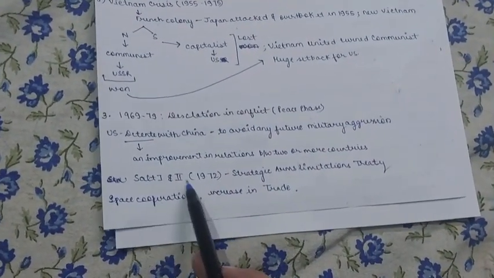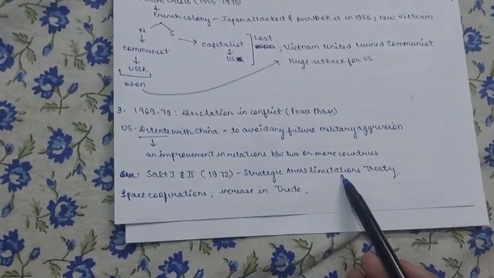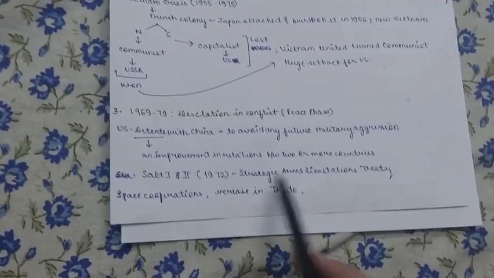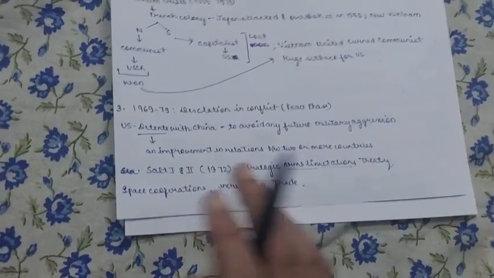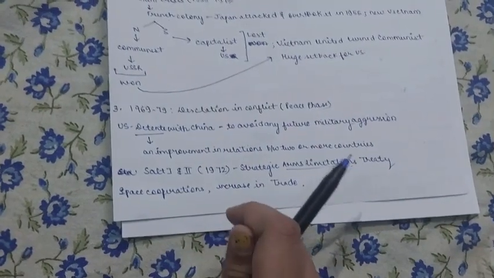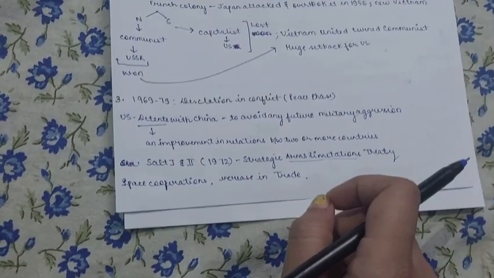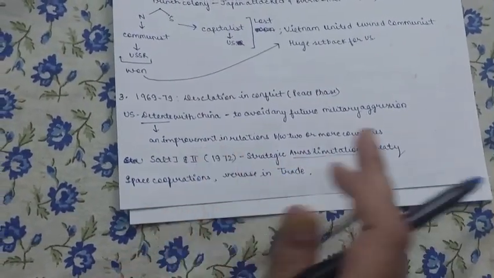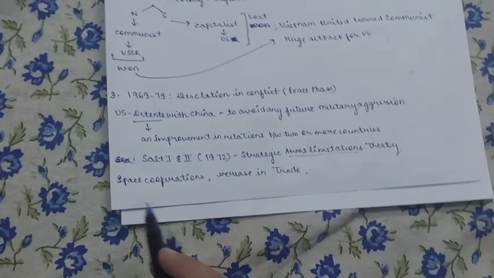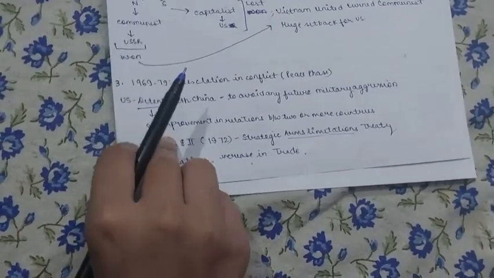We had the SALT 1 and 2 treaties signed. SALT 1 and 2 is the Strategic Arms Limitation Treaty. As the name suggests, this is about arms limitation. Both blocs decided that they are going to control their arms because they realized that it's worthless to fight about something which none of them can win. They knew both of them are really powerful. None of them can win. It is only going to cause damage. Space cooperation was incorporated. Trade was increased. So it was a very peaceful moment.